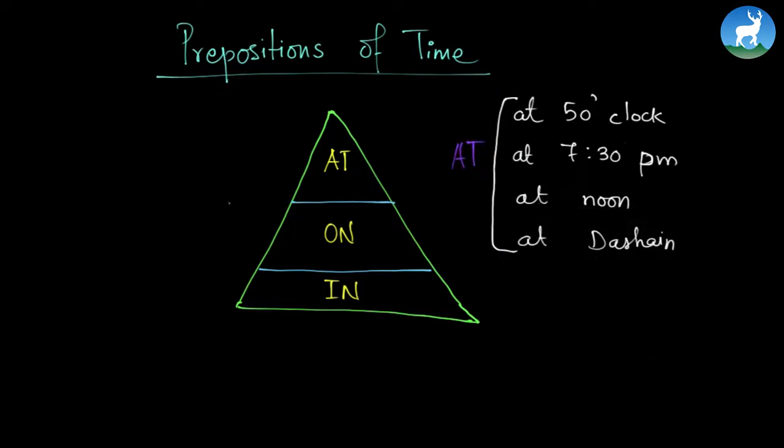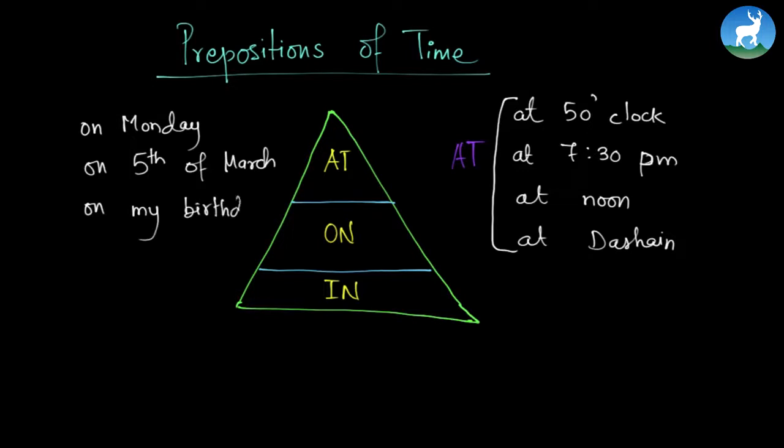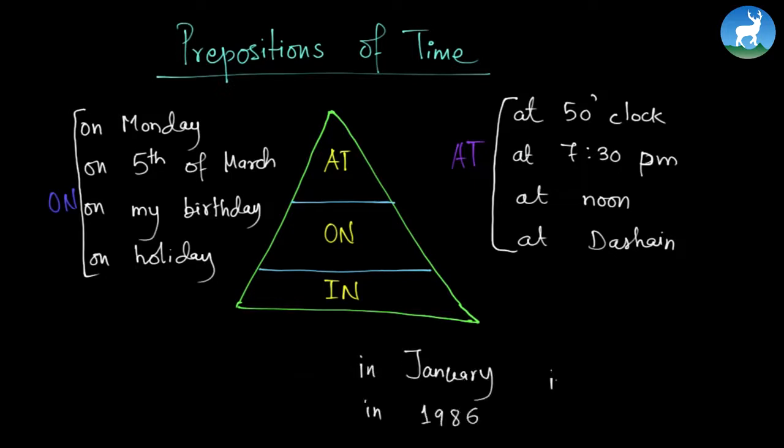Let's look at a few examples of the word on. We have examples like on Monday, on 5th of March, on my birthday, on holiday. We have some examples of the word in. We have examples like in January, in 1986, in the morning, in summer. These are some of the examples of the word in.